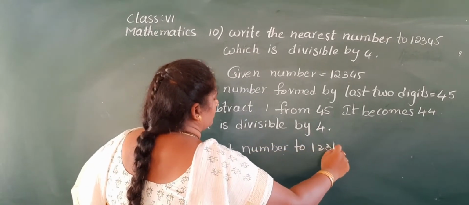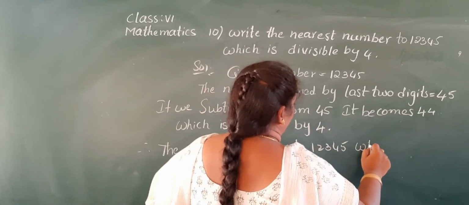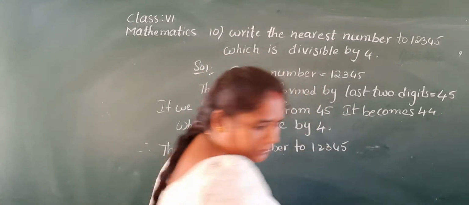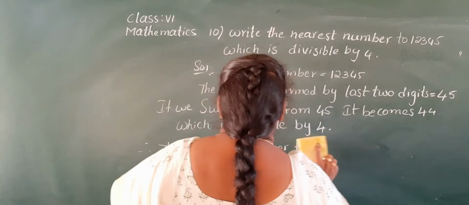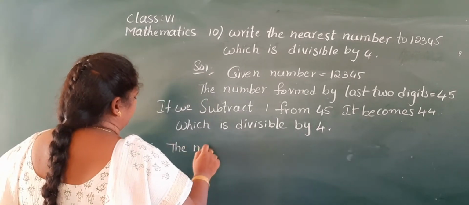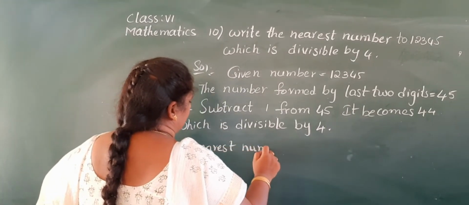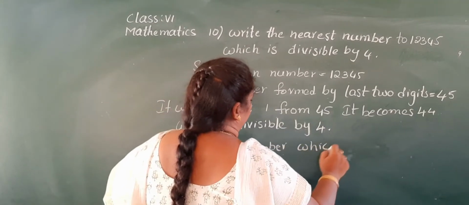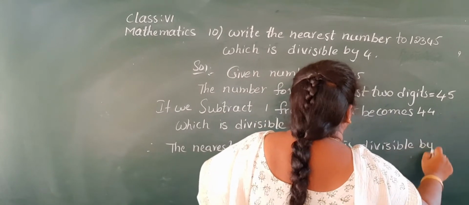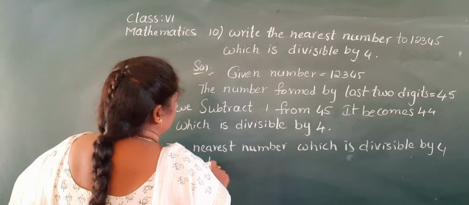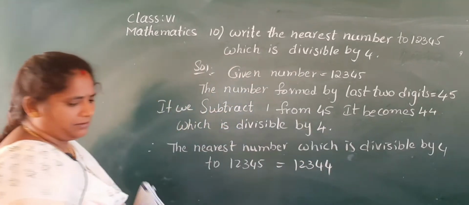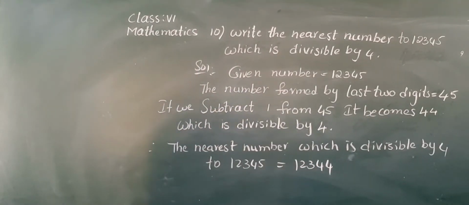Therefore, the nearest number which is divisible by 4 to 12,345 equal to 12,344. Is it clear to you, children?